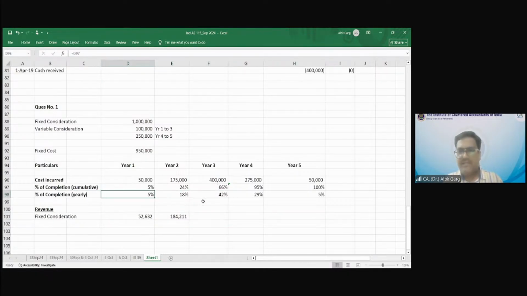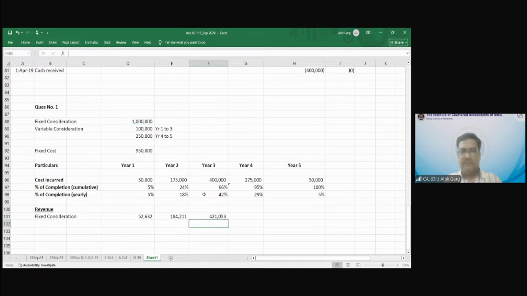So there are two ways. You can do this also. What you can do, 10 lakh multiply by 24% minus whatever you have recognized. The answer would be same. Okay? Yes, sir. Simple, what you can do, because I have computed yearly also, you can do this also. Okay, then 10 lakh multiply by